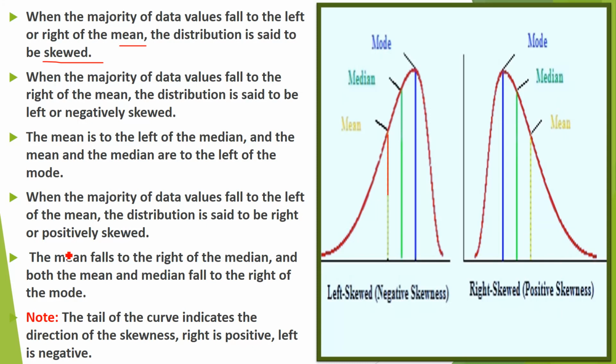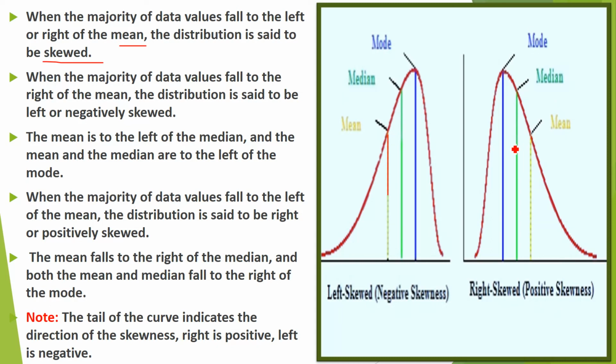Right, when the majority of the data values fall to the left of the mean, now this is the mean, here is the median and here is the mode. If too much data is here on the left side, then in the center you will find the median and then the mode. So we can say the mean and median both are on the right side of the mode.